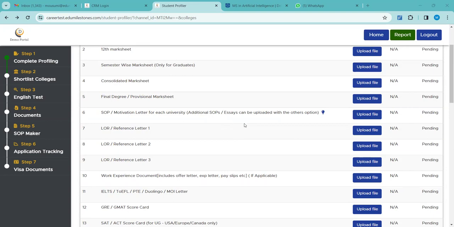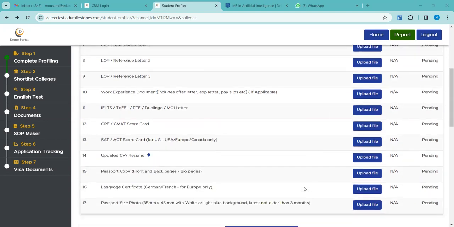Right. So universities do specify. In that case, you can upload the essays here itself. It has been specified here: additional SOPs, essays. Okay. Madam, SOP, I think different countries have different requirements.